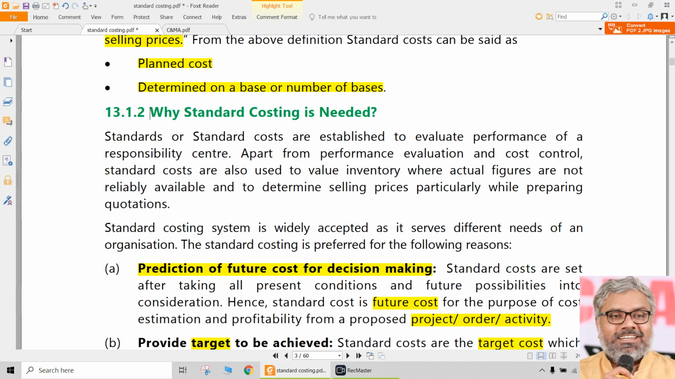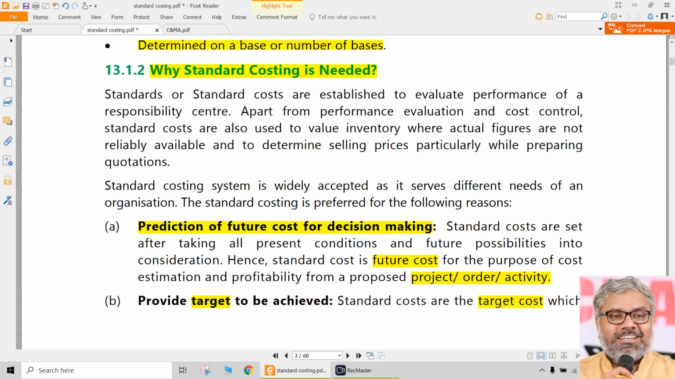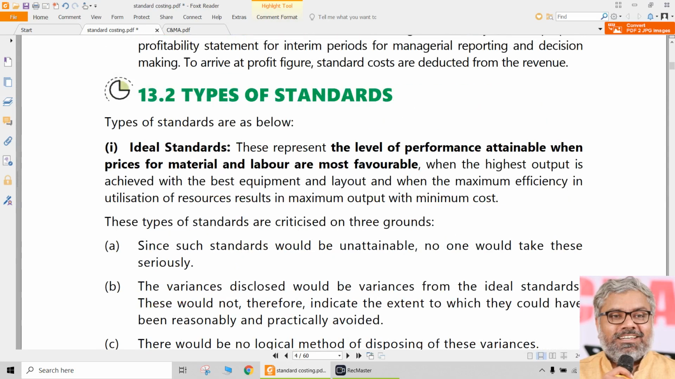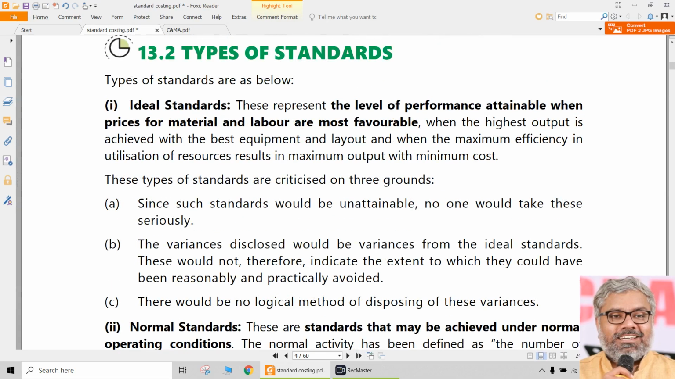So if the question is a theory question, what is the importance of standard costing, significance of standard costing, why standard costing is needed in the organizations, then these points we can write as answer. Then moving on to what kind of types of standards can be there. It's again a broader discussion.